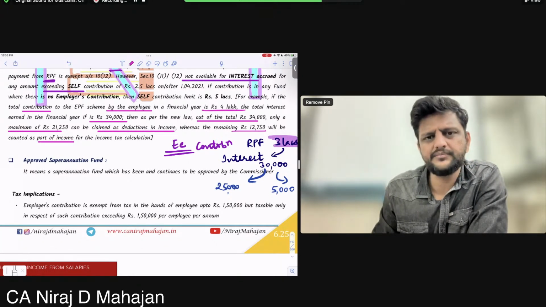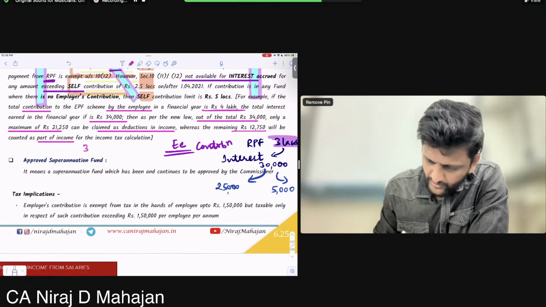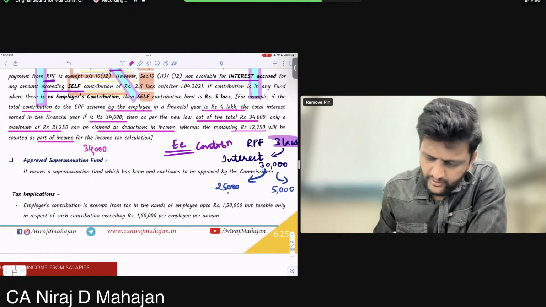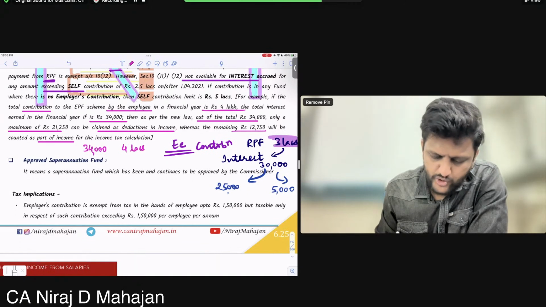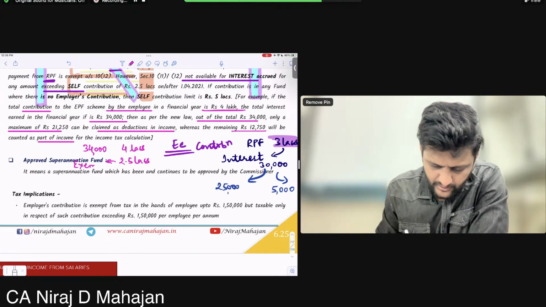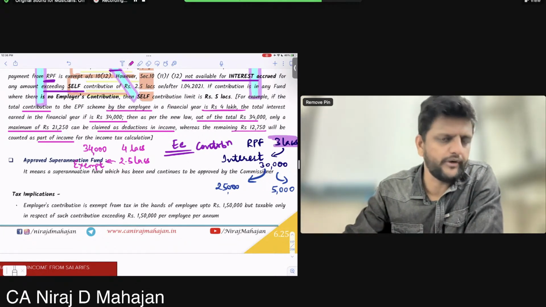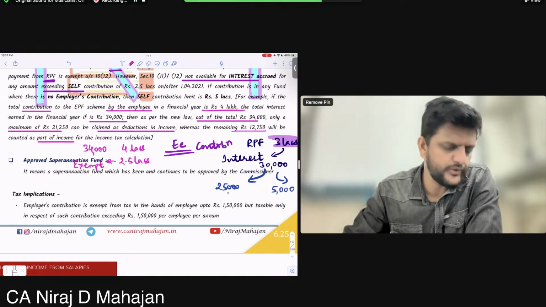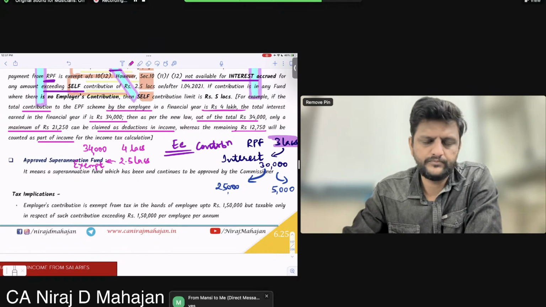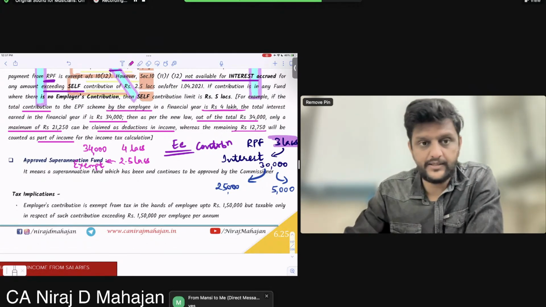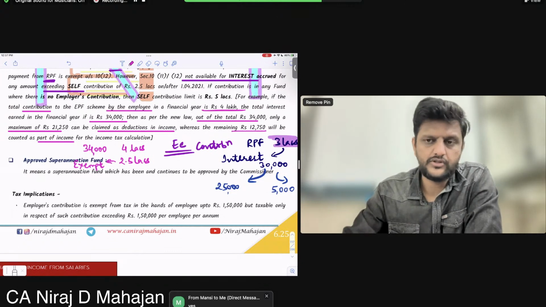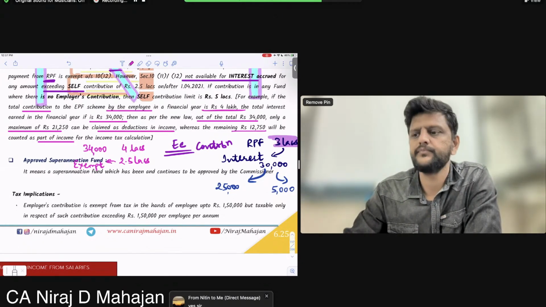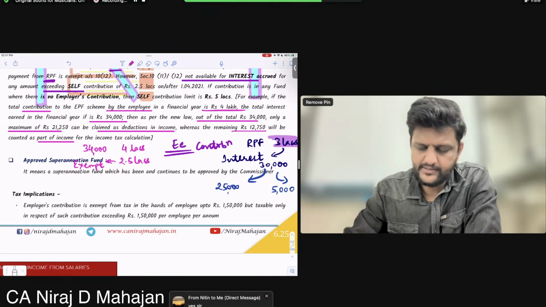Now how did they get the figures? Total you earned 34,000. Now on what figure? 4 lakhs. I am allowed up to what figure? 2.5 lakhs exempt. Cross multiplication: 34,000 into 2.5 divided by 4. How much? Is it 21,250? Are you checking on calculator, all of you? So 21,250 will be exempt. How much have you totally earned? 34,000. So the balance will be taxable or added in your income.